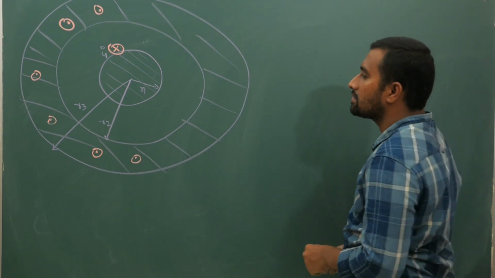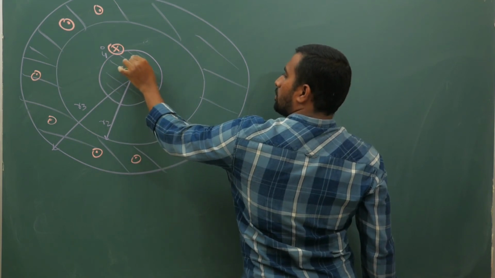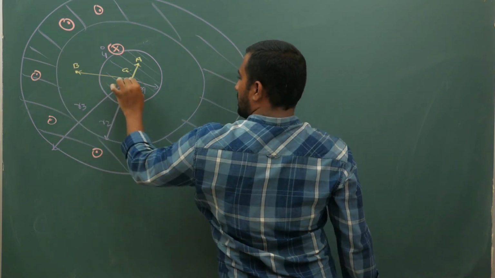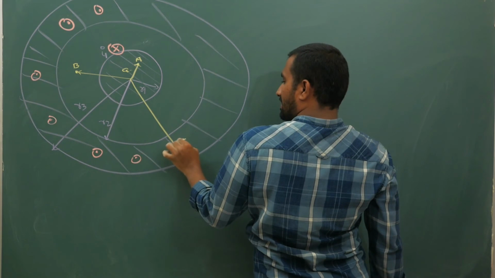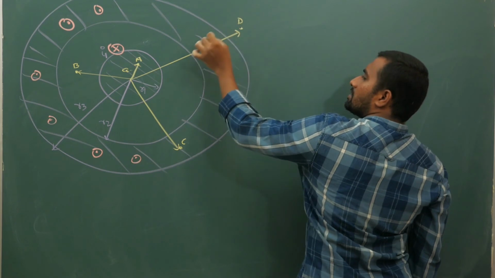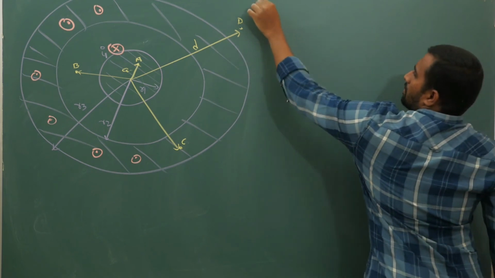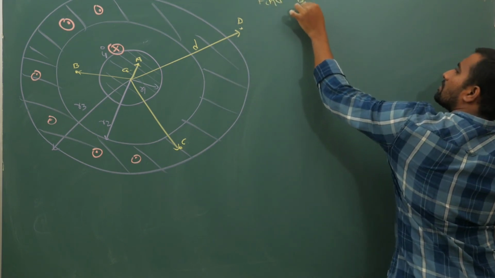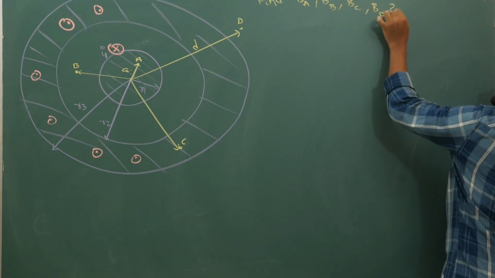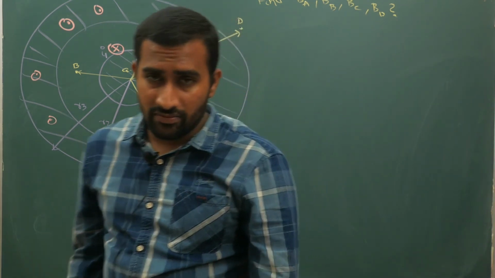The question is, at distance A there is point A, at distance B there is point B, at distance C there is point C, at distance D there is point D. The question is, using Ampere's law, find the magnetic field at A, the magnetic field at B, the magnetic field at C, and the magnetic field at D. I want you to try it before I further explain.